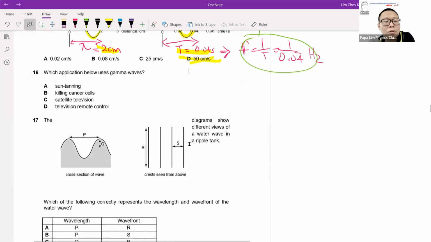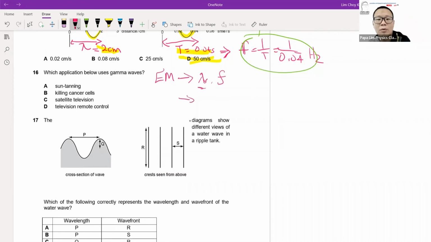Now question 16 deals with the EM spectrum, where I always tell students to remember the wavelength and the frequency of the components. Your gamma ray, X-ray, ultraviolet ray, radio wave, microwave, all these components. Know their arrangement, whether they are arranged in increasing order of wavelength or increasing order of frequency. After that, know their uses, and sometimes you need to be aware of their advantages and disadvantages, the pros and cons.